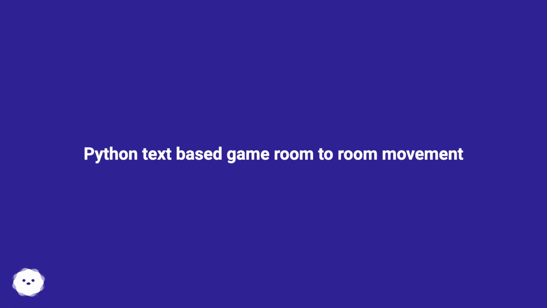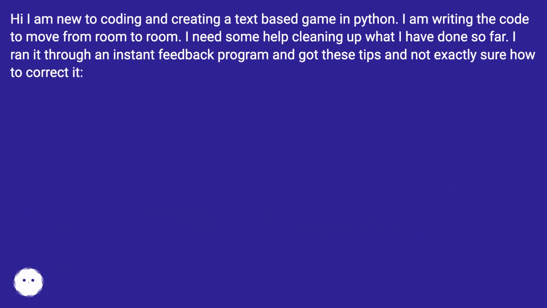Python text-based game room-to-room movement. Hi, I am new to coding and creating a text-based game in Python. I am writing the code to move from room to room. I need some help cleaning up what I have done so far. I ran it through an instant feedback program and got these tips and not exactly sure how to correct it.